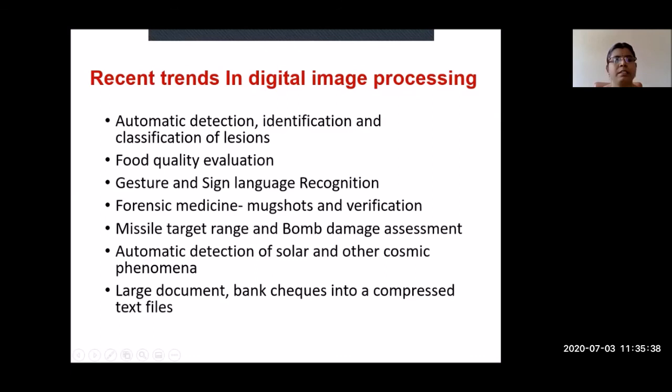Then gesture and sign language recognition. Then forensic medicine, mugshots, and verification. Then missile target and bomb damage assessment, and automatic detection of solar and other cosmic phenomena. Large documents are compressed and stored, and bank check documents also get compressed. These are some of the recent techniques available in digital image processing.